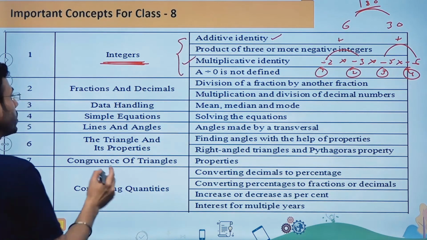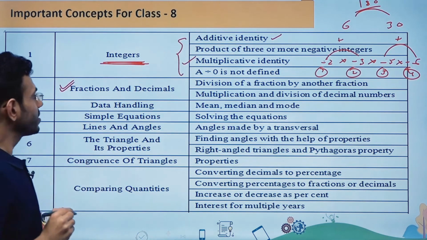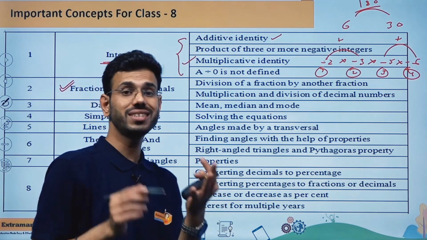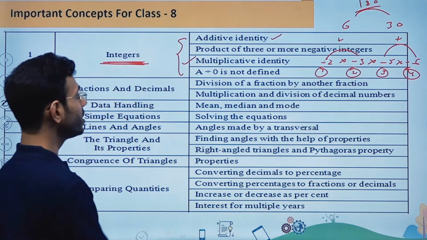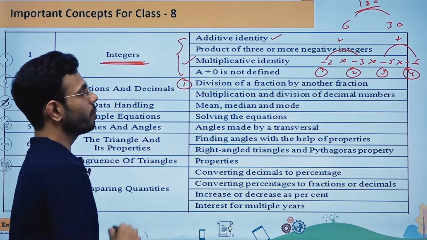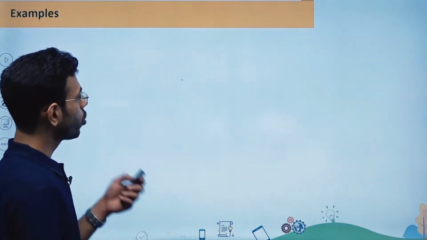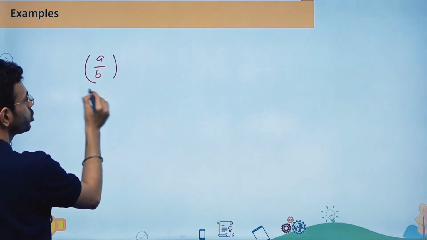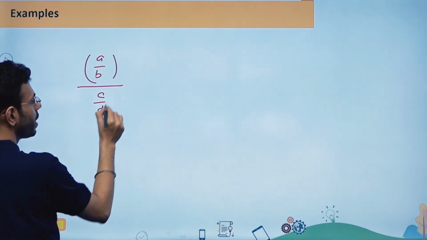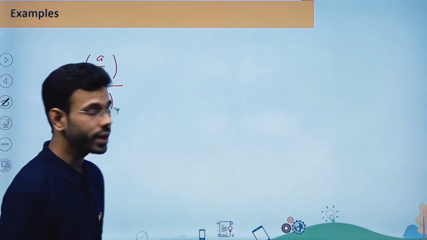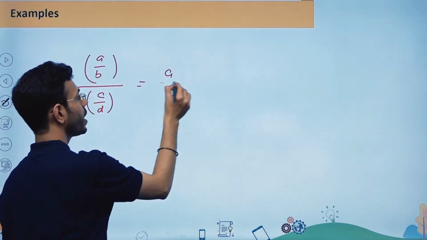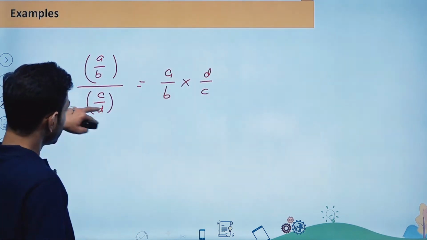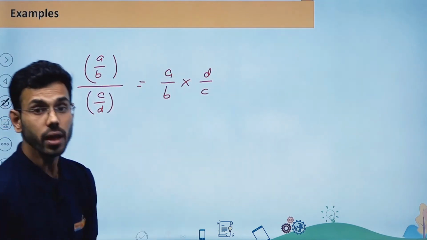Now if I'm talking about the second concept, which is going to be fractions and decimals, in this chapter, if I'm talking about the important concepts from where a teacher can frame good questions, one thing is going to be division of a fraction by another fraction. Let me explain it over here. If there is one fraction a by b and I'm going to divide it by another fraction which is c by d, then this can also be written as a by b multiplied by d by c. That means the second fraction will reverse and it will become a multiplication.